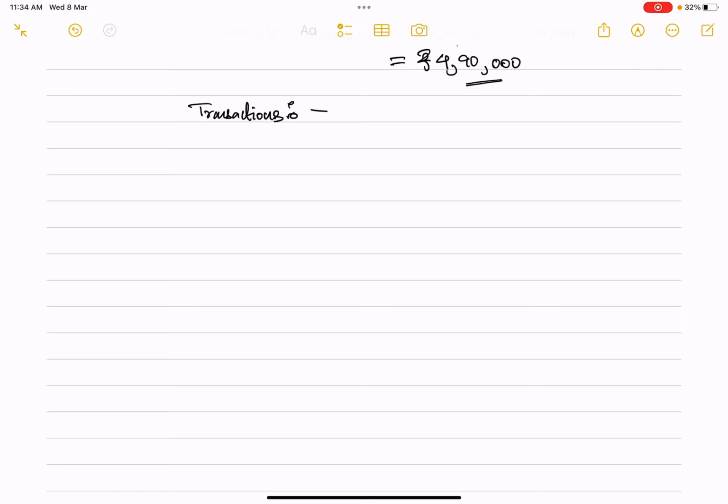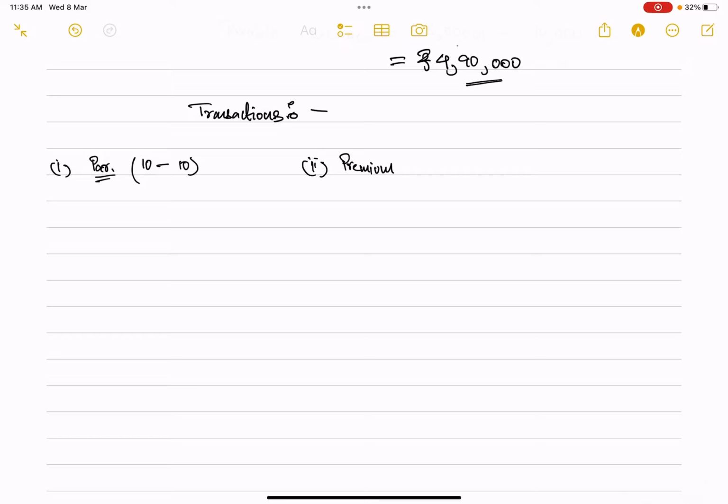Firstly, it may be issued at par. That means a debenture which is worth 10 rupees will also be sold at 10 rupees. Then secondly, we have another situation, which is at a premium. Premium basically means something is being sold at a value higher than its face value.